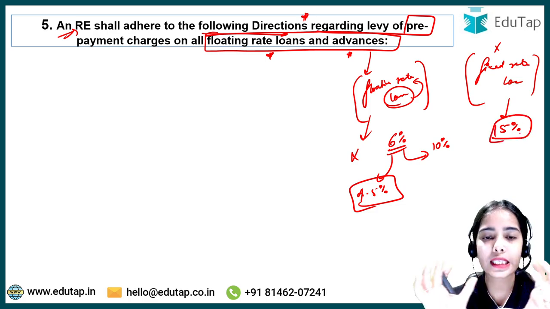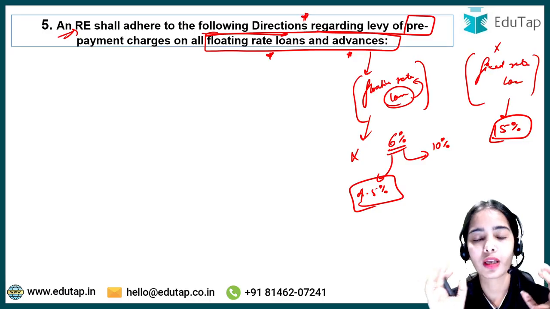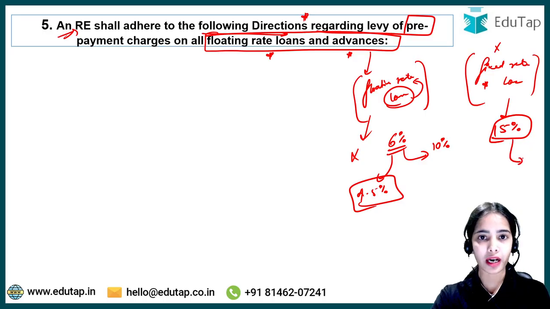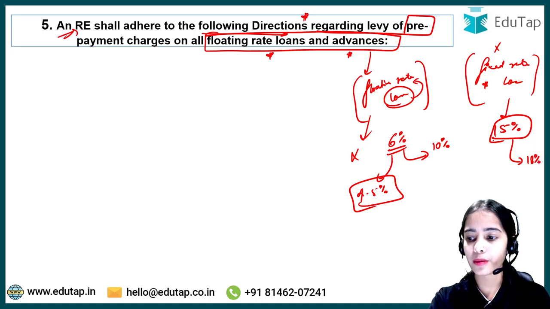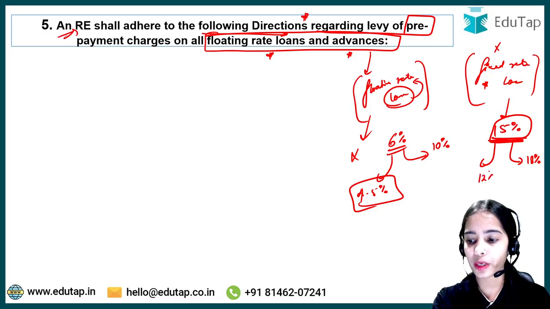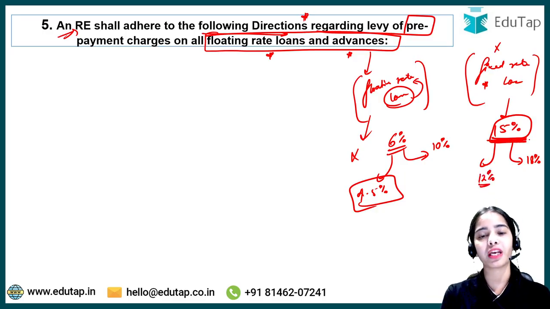Okay, so this is the interest rate that is decided. The borrower has agreed that the borrower wants to take the fixed rate loan. Even if the interest rate in the market is increasing to 18%, the borrower will only have to pay 15%. Even if the interest rate is decreasing to 12%, the borrower has to pay 15%.